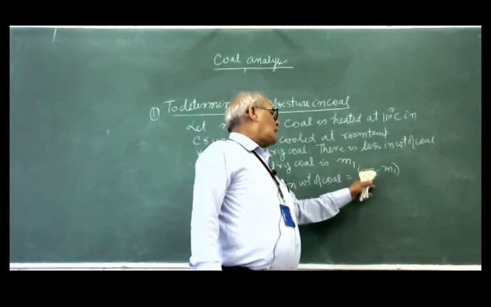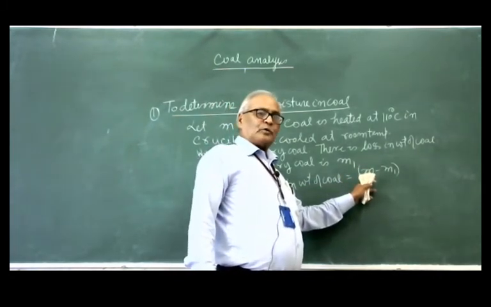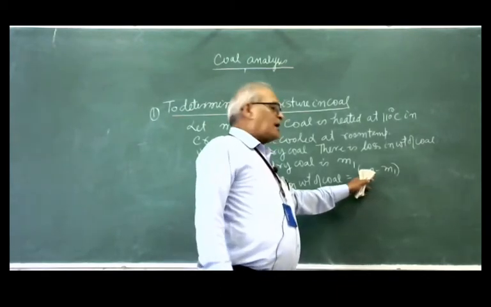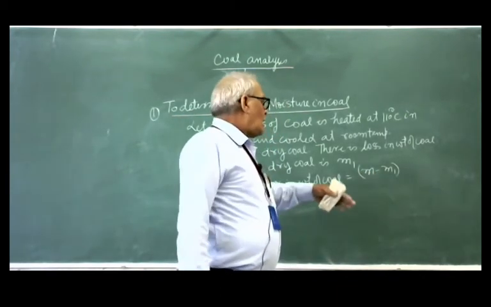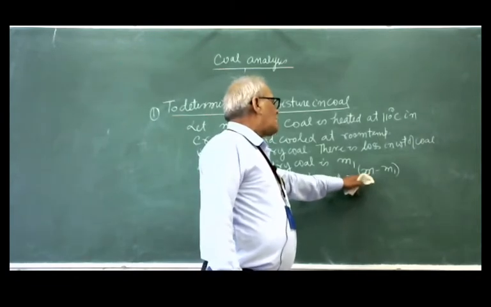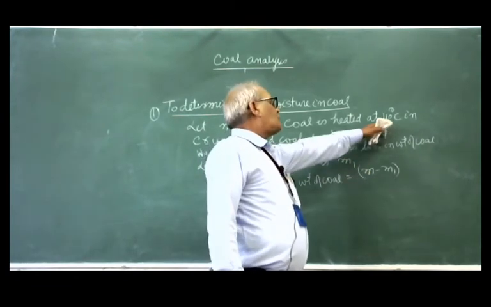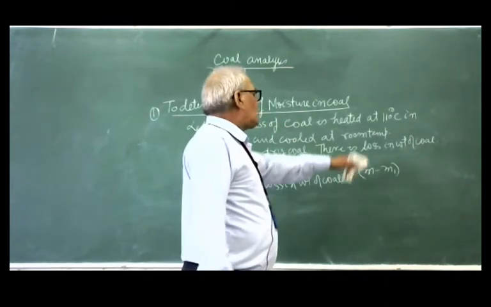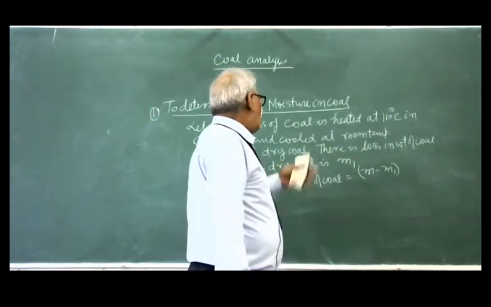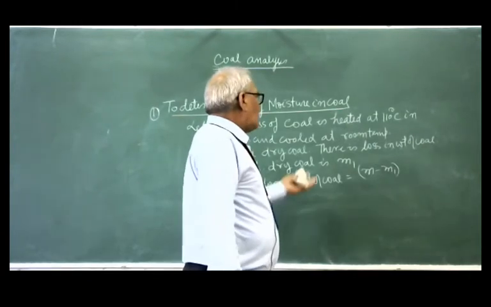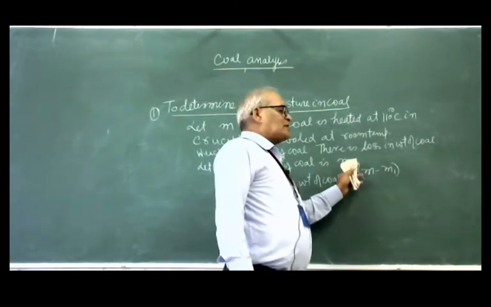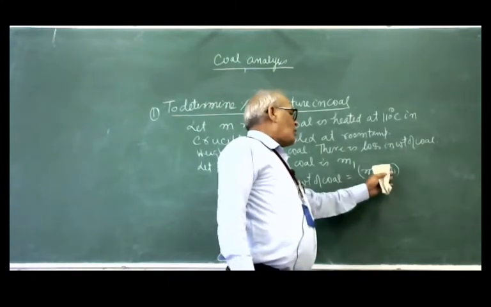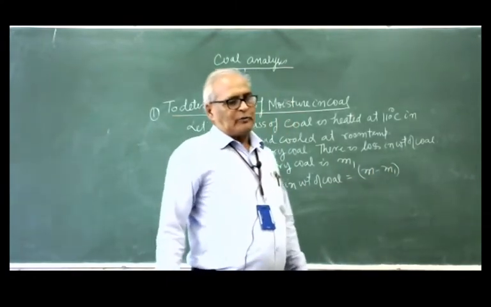I took m mass of the coal, which contains moisture. Now this much amount of the coal has been heated up to 110 degrees centigrade in the crucible and cooled at room temperature, weighed, and we get m1 mass of the dry coal. So m minus m1 is the loss in weight.